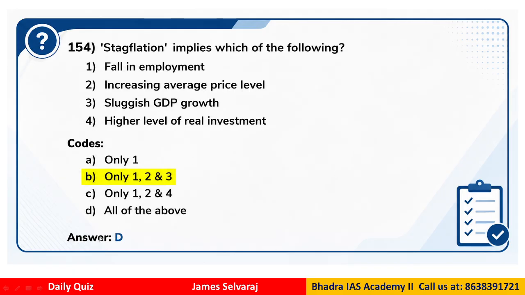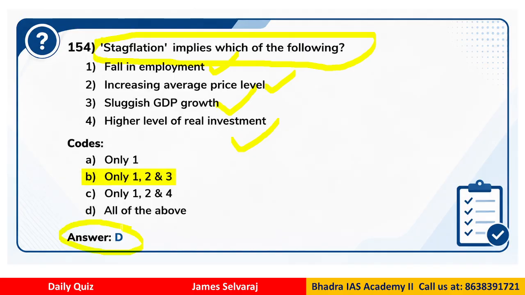Question number 154. This is related to stagflation. Now stagflation implies which of the following? Fall in employment, increase in average price level, sluggish GDP growth, or higher level of real investment. So we have 4 options. What will be the correct answer?